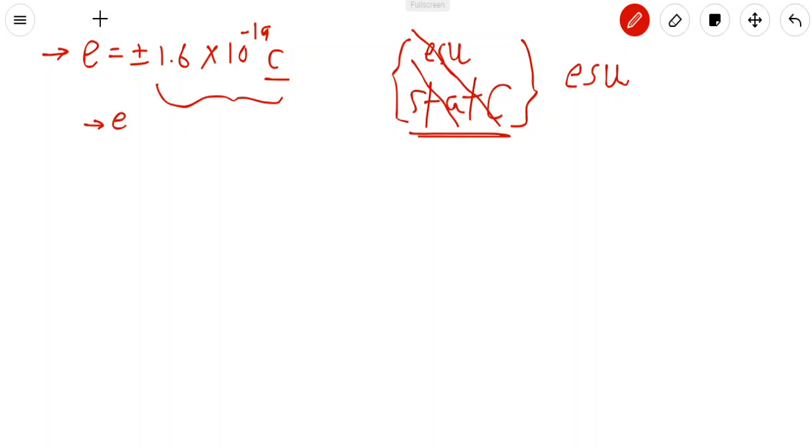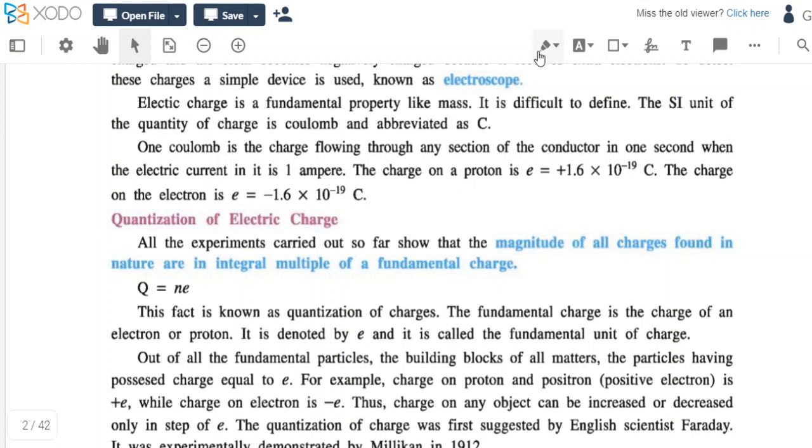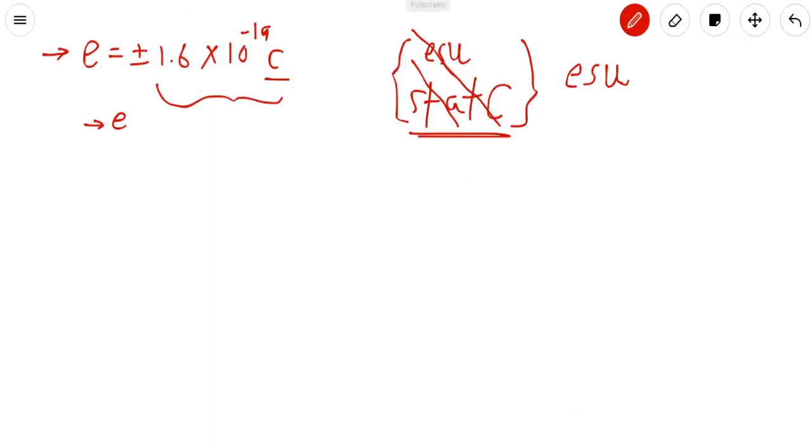So our next topic is the quantization of electric charge. This is a very new topic for us, since we are just at the beginning of 12th standard. So first understand what quantization is. Quantization is the process of making quanta. First understand this: what is quanta?